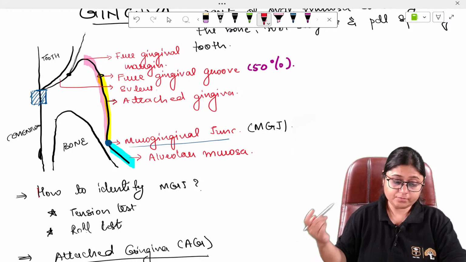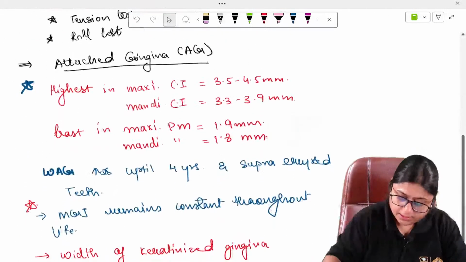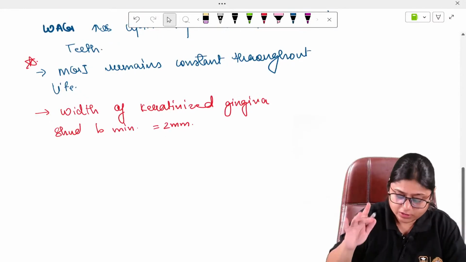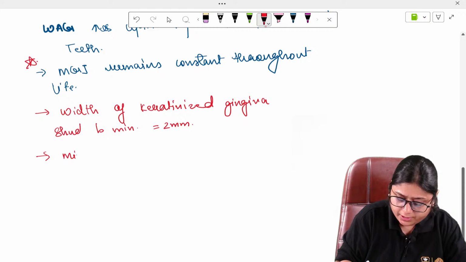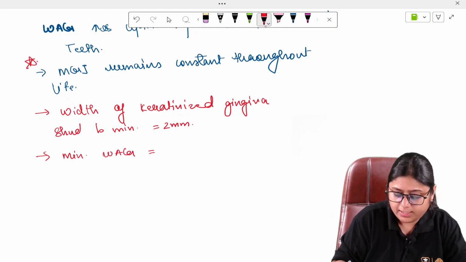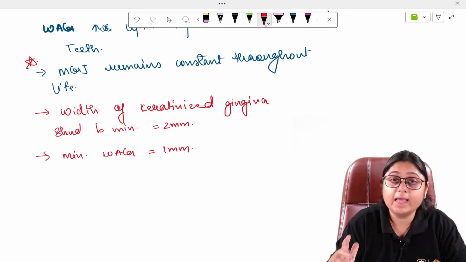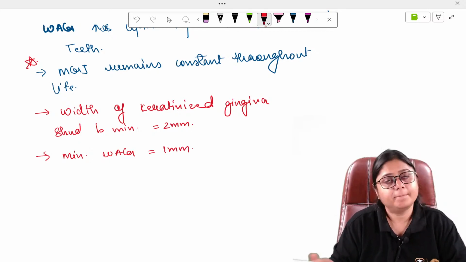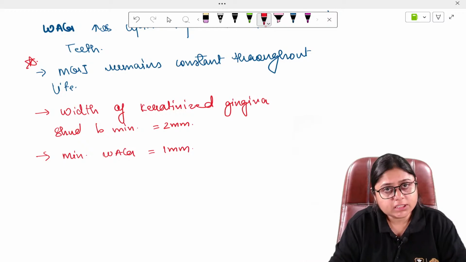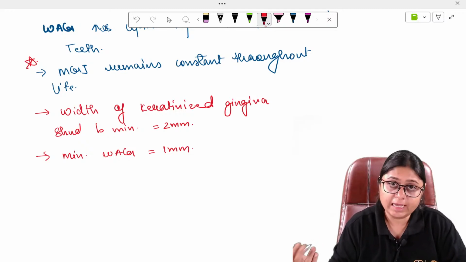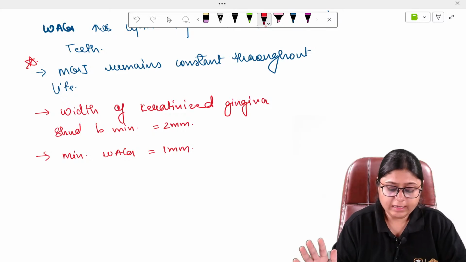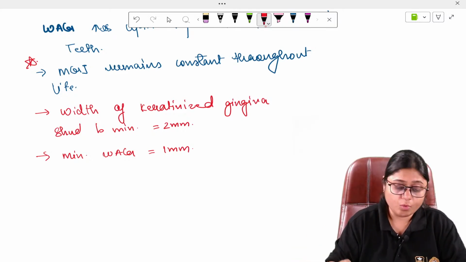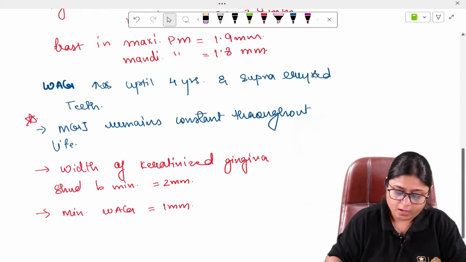Okay. Now, this is the width of keratinized gingiva. Now, width of attached gingiva. Minimum width of attached gingiva is 1 mm. If it is less than 1 mm, the chances of connective tissue destruction and bone destruction increase. Okay. It will influence the bone destruction.